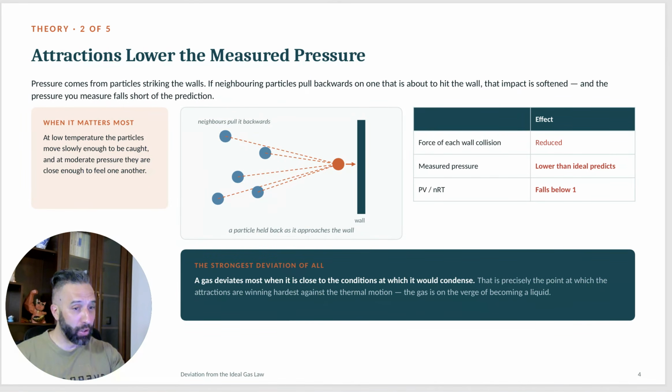Now, at low temperature, here is what actually happens. As we said, lower temperature means lower speed of particles, which means that now there are interactions between them, and that slows the particles even more. And since it slows them even more, they will exert a lower pressure because if they're slower, they're less likely to hit the wall of the container, which means that the pressure will actually be lower than for an ideal gas.